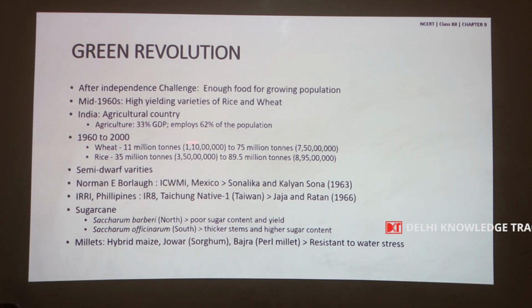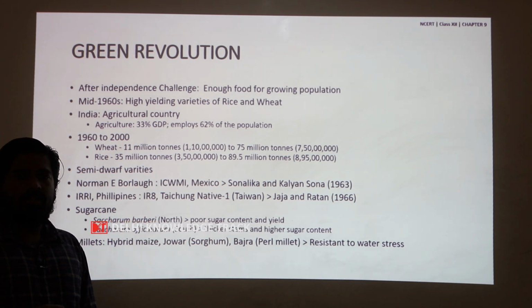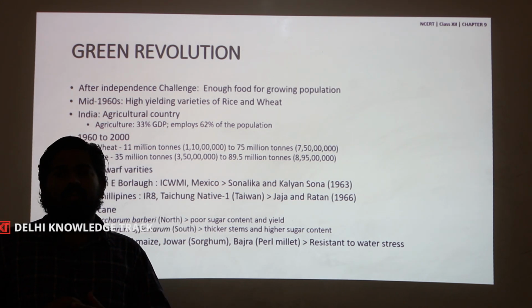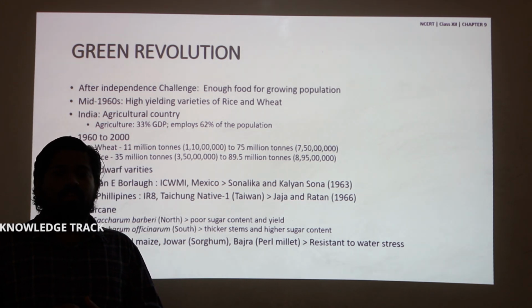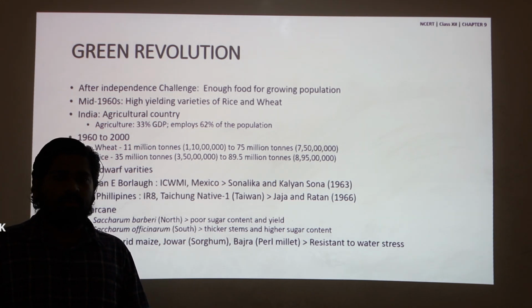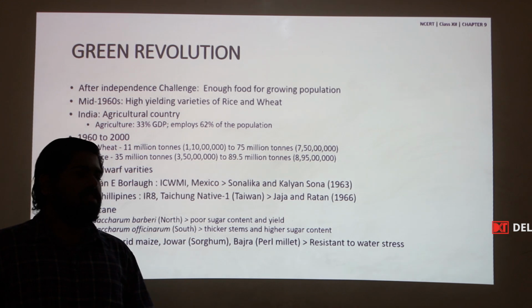This increase from the improved high yielding varieties was due to the semi dwarf nature of these crops, since taller plants lodge when there is heavy wind. A semi dwarf variety was tolerant to this heavy wind.